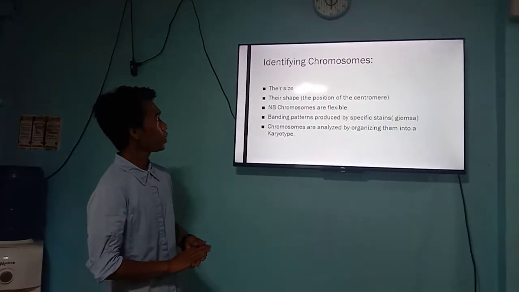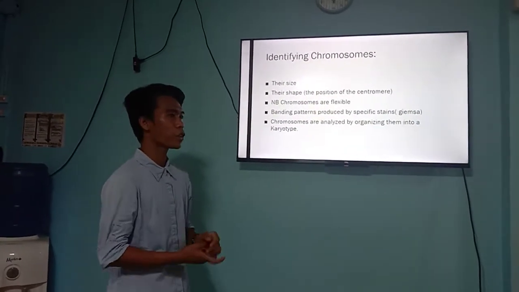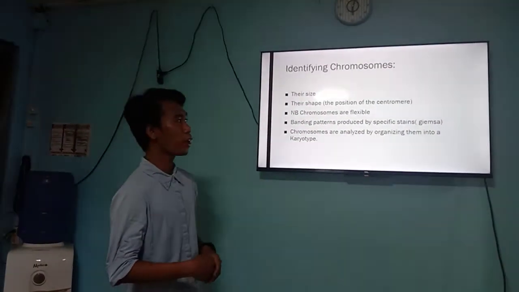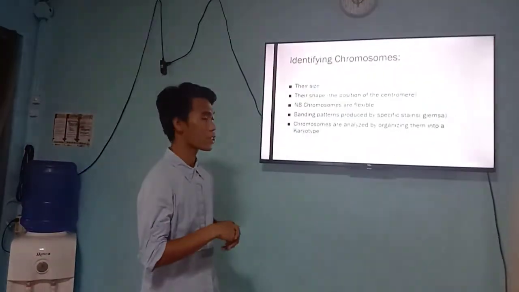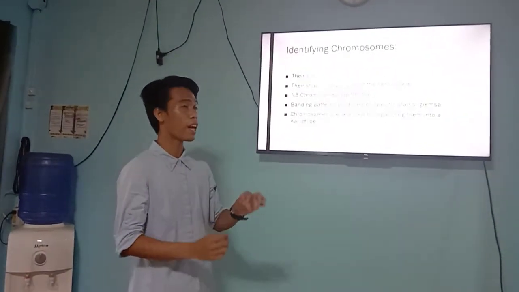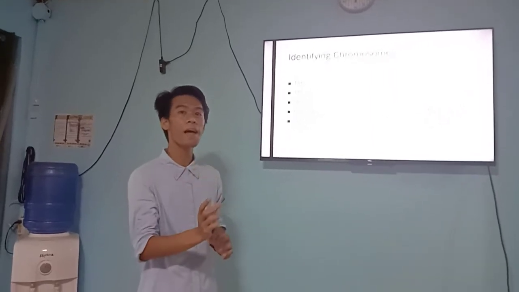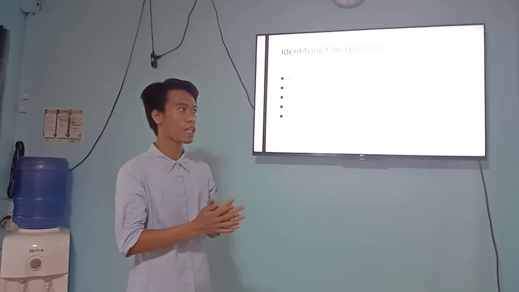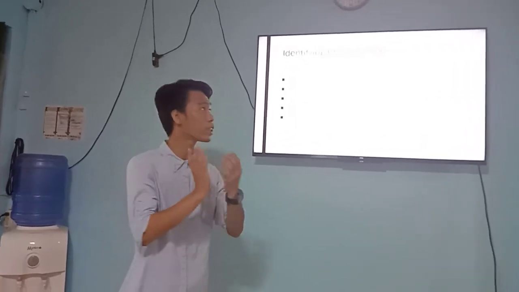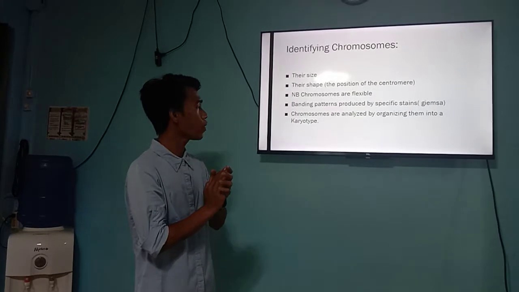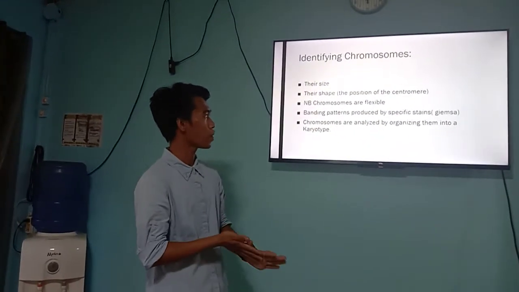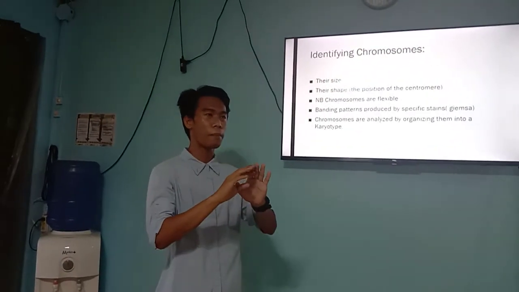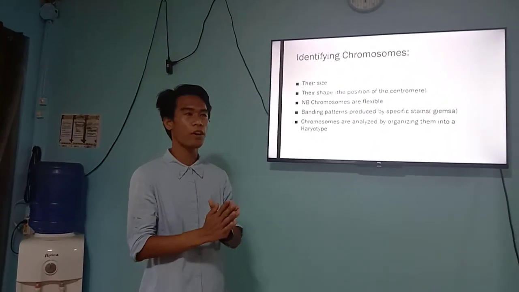So there are things also in identifying the chromosomes in terms of cytogenetics. So first, to identify chromosomes, we have to identify first their size. So their size, kung ano ba sila, yung maliit ba sila, or malalaki ba sila, or tiny or little organisms na mababasa natin in line to cytogenetics. So they're also based on their shape, so the position of the centromere. So yung parang makikita natin kung ano ba siya, triangle ba siya, or square, that can be studied.